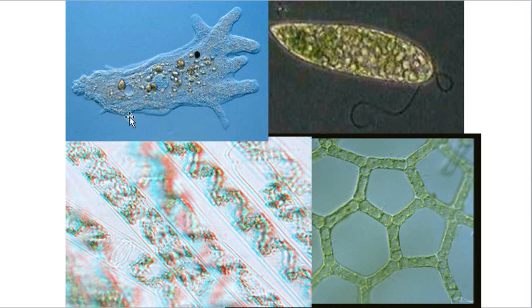Here on the upper left is an example of an amoeba. Next to it we see a euglena. The lower left has a type of algae called Spirogyra, and this final one is commonly called water net.